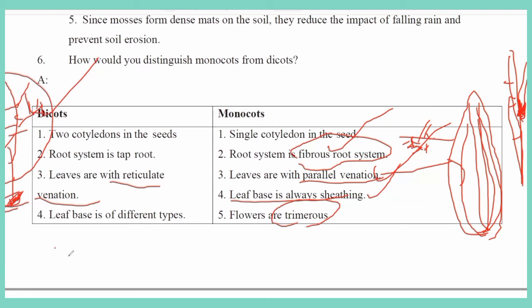Here only 3 parts we can see in the flower, that is calyx 3, corolla 3, like this we can see. Such plants are called monocots.